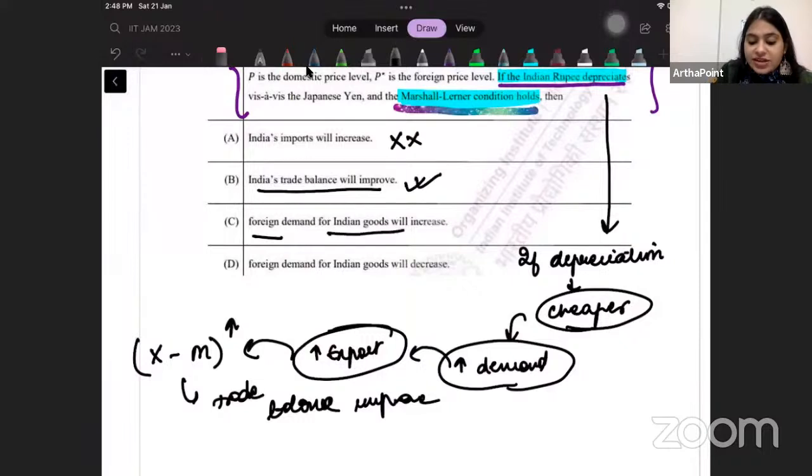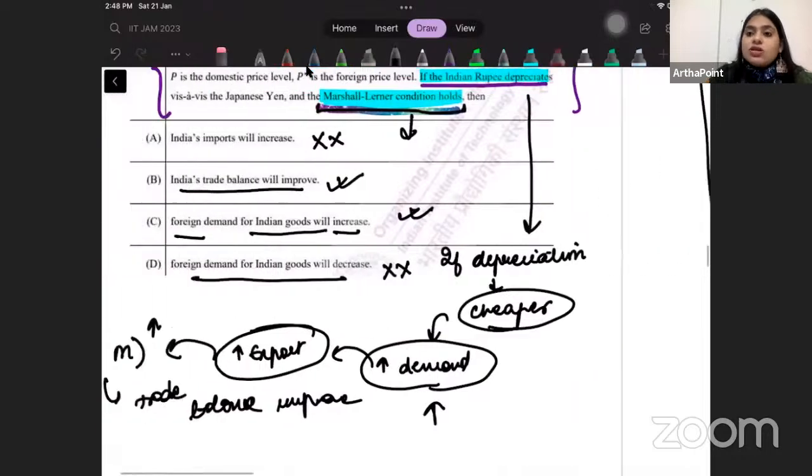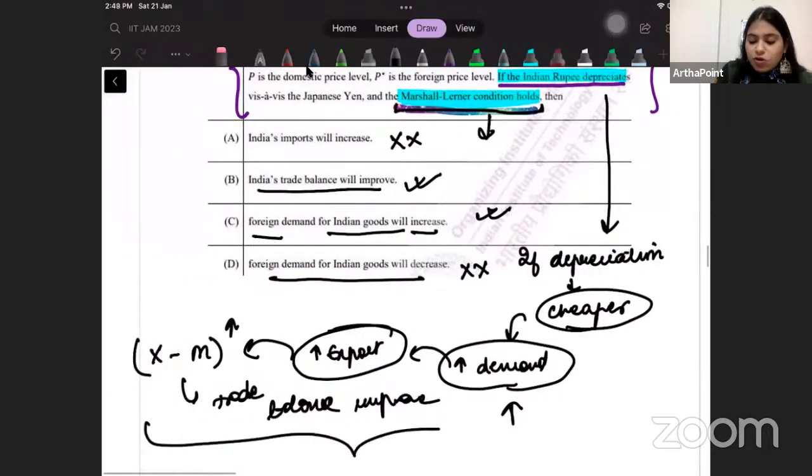Foreign demand for Indian goods will increase, correct? This is what we saw. Foreign demand for Indian goods will decrease, incorrect. So this sentence makes sure that I am not stuck in the part of the J curve where the trade balance is worsening. It ensures that the usual phenomenon holds true.